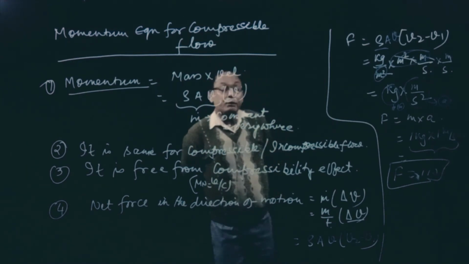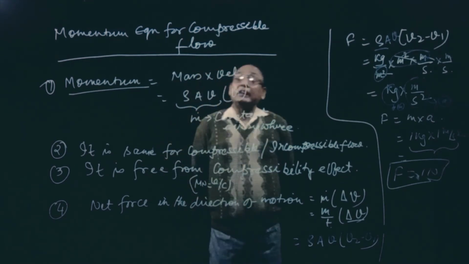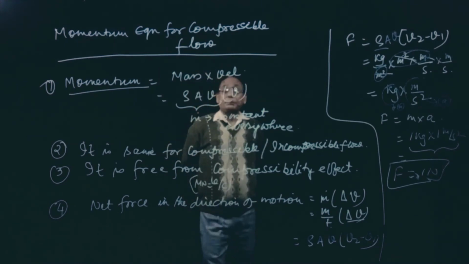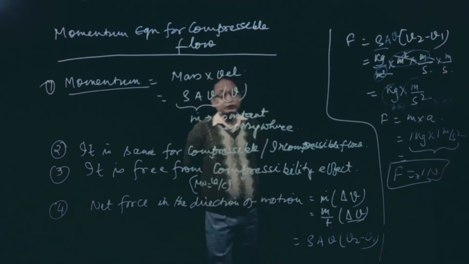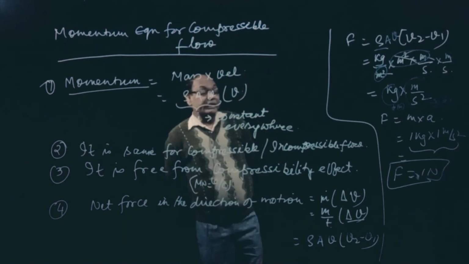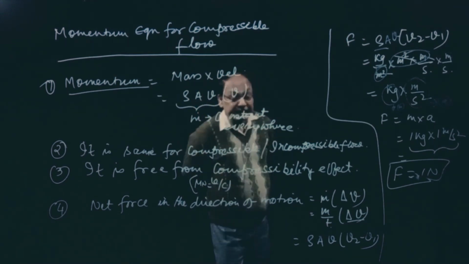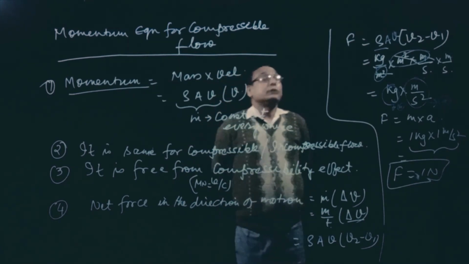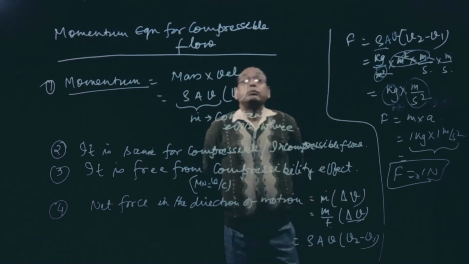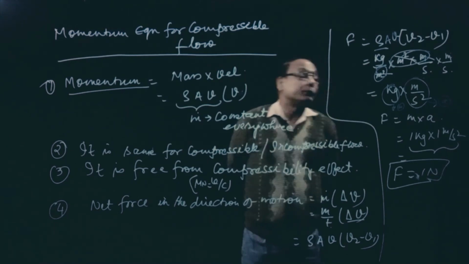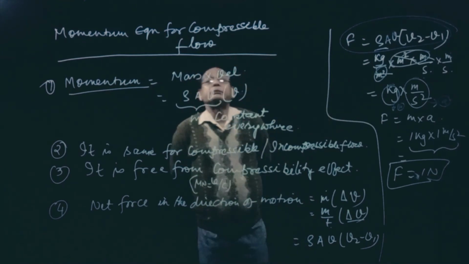It is the same for compressible and incompressible flow, because momentum is mass into velocity, and mass flow is constant everywhere. It is free from compressibility effect. V and C terms are not there. The net force in the direction of motion will be m dot into delta V. So m dot is m by t, and m by t is rho A V into V2 minus V1. Substituting those values, we get the unit of force, that is 1 Newton. So this equation we use as the momentum equation for compressible flow.